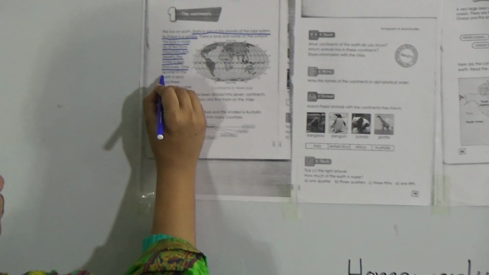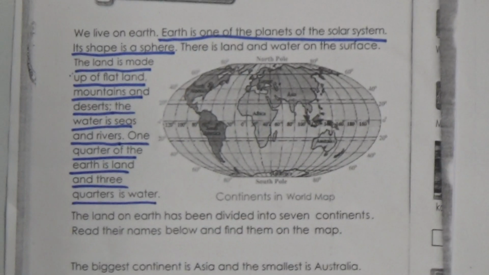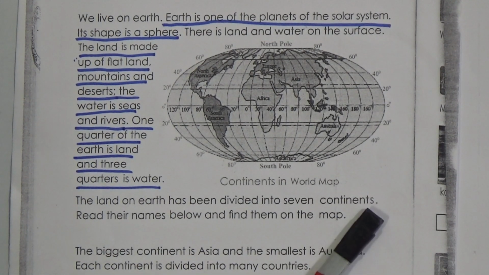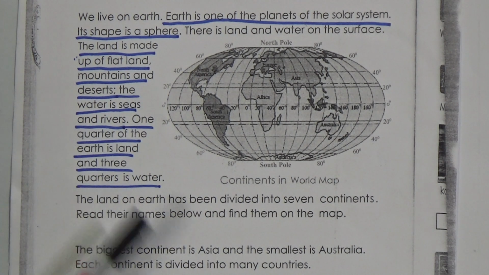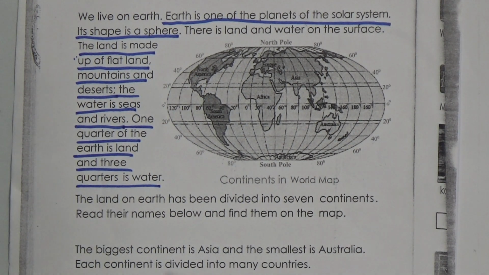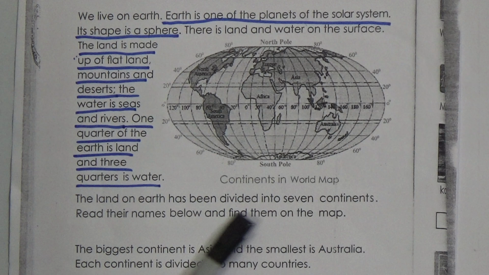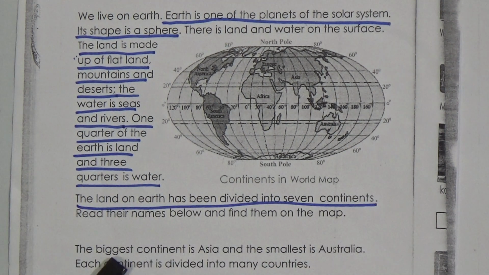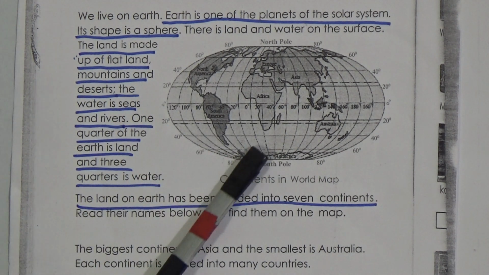Okay, let's read. So you can underline, those lines are important. Now look, the land on earth has been divided into 7 continents. So this 1/4 of the earth is divided into 7 continents and the continents are divided into different countries. You can also underline this sentence. Read their names below and find them on the map. So we will find them on the map, and there is a color picture in your book.